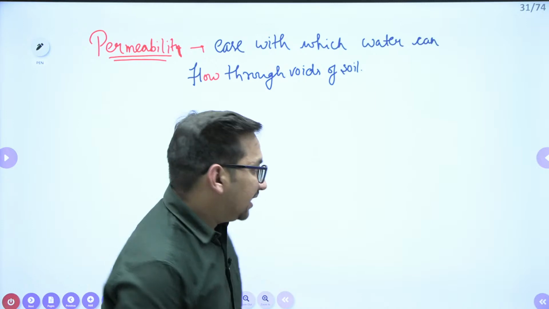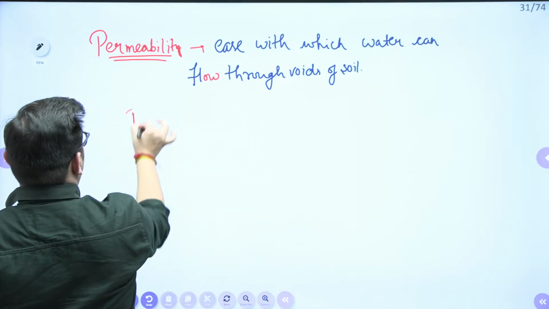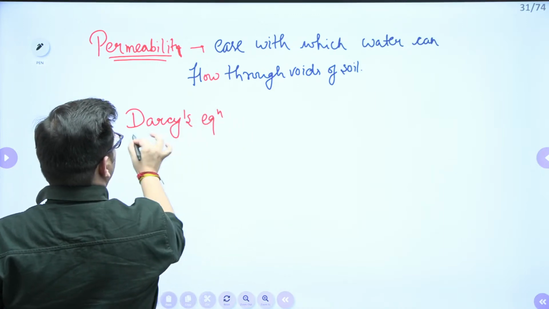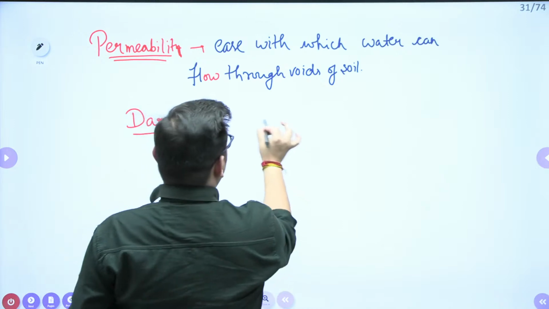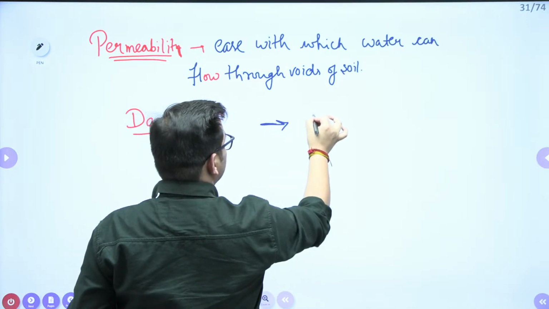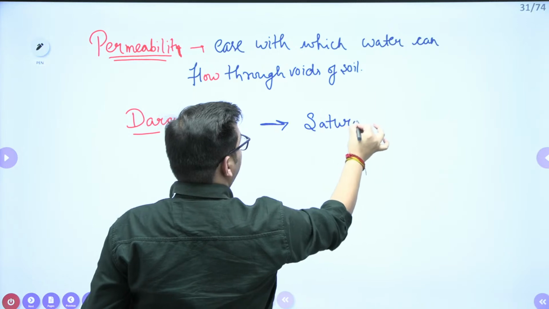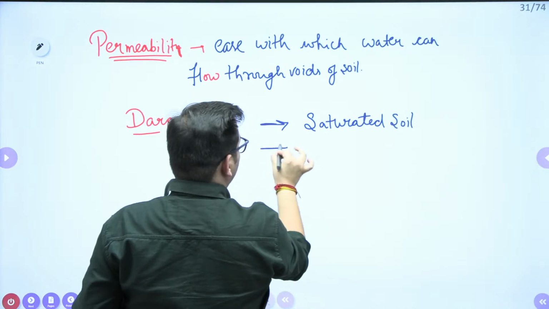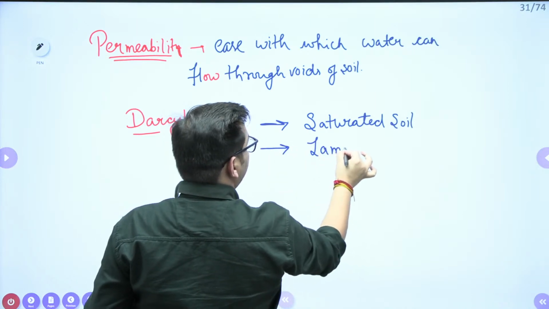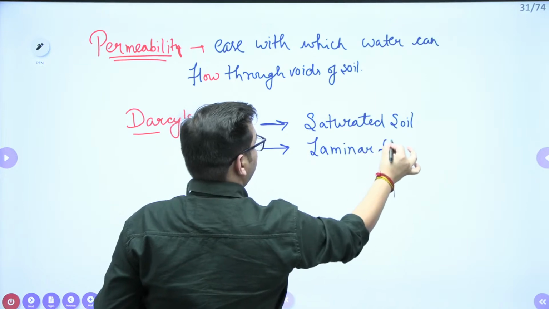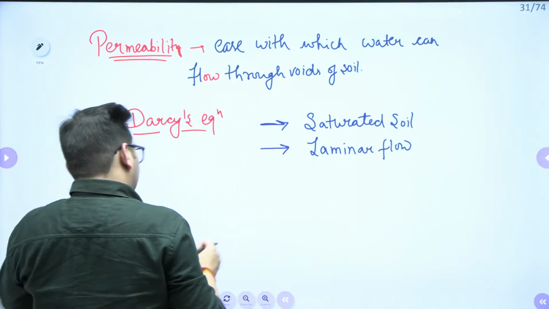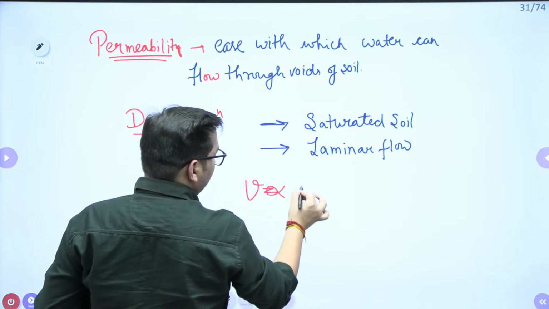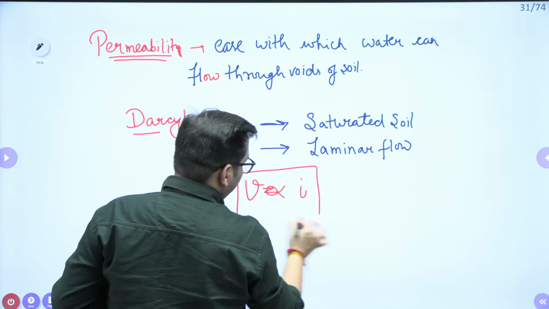Now, when water is flowing through a medium, like in our case through the soil, this can be analyzed by Darcy's equation, or we also call it Darcy's law. This law has two important assumptions. One is that it is valid for saturated soil, and the other is that the flow of water is laminar flow. In that case, the law says that the velocity of water flowing is directly proportional to the hydraulic gradient.